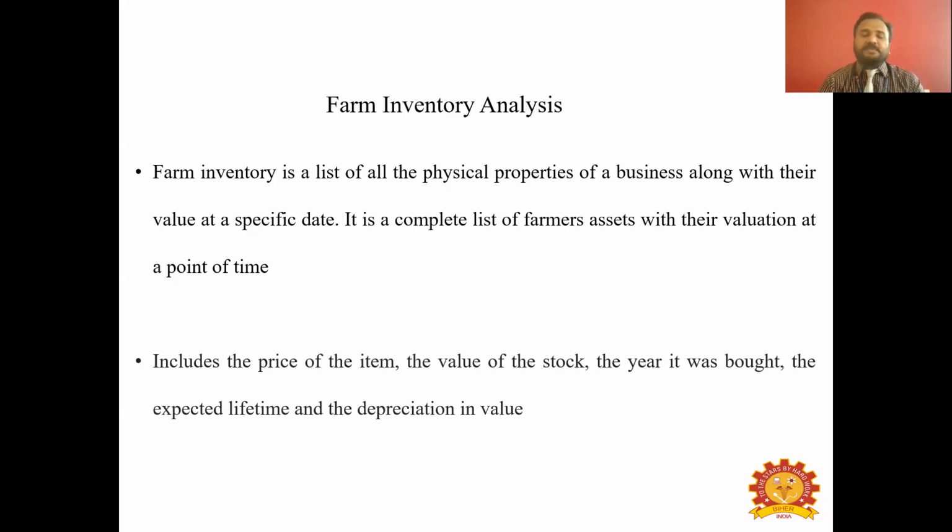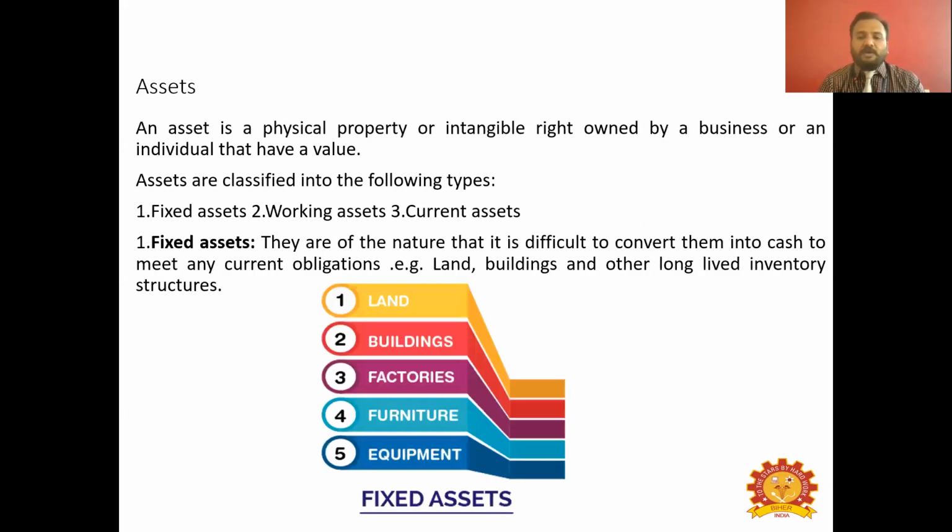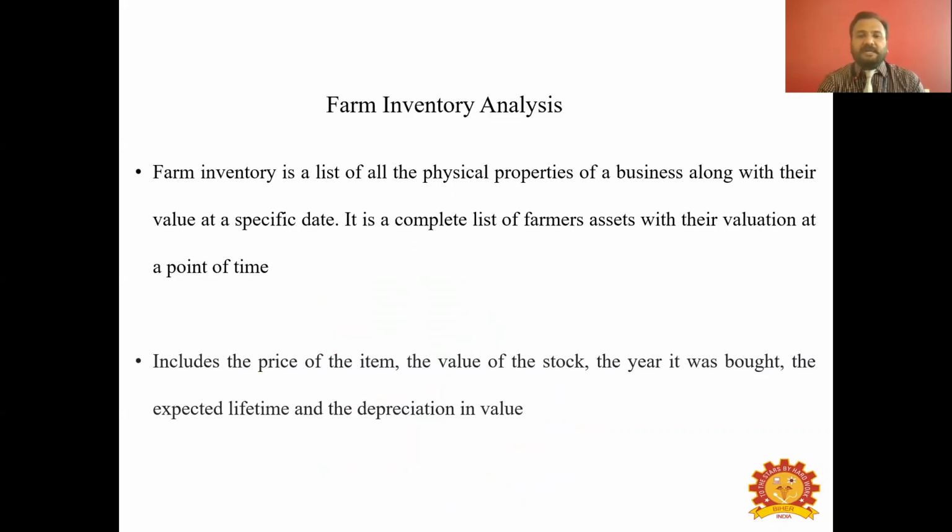All these assets possess a value. So when you list all of these physical properties of a business along with their value at a specific date, that is called inventory. It is a complete list of a farmer's assets with their valuation at a particular point in time. We not only list out the assets we have inside our farm, but also give value to those assets.